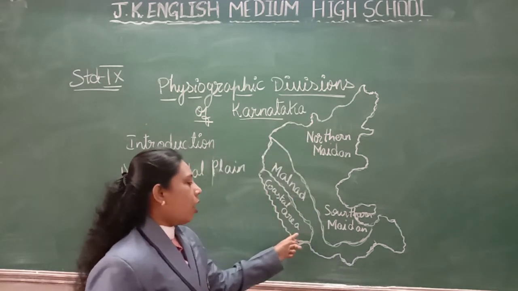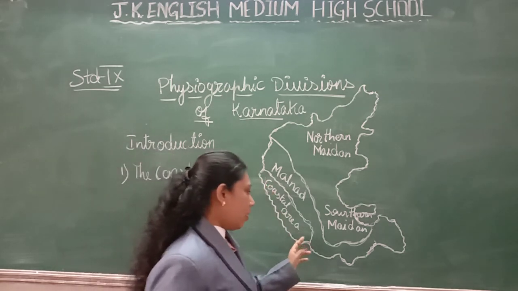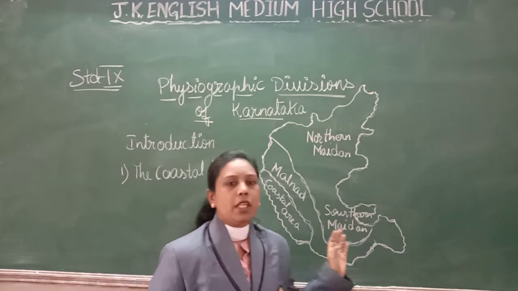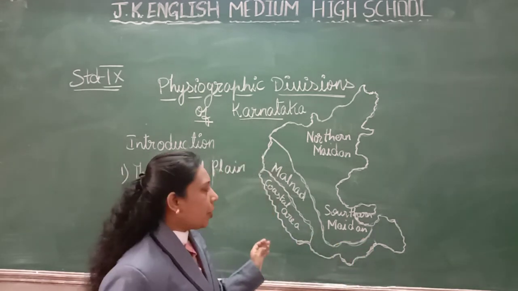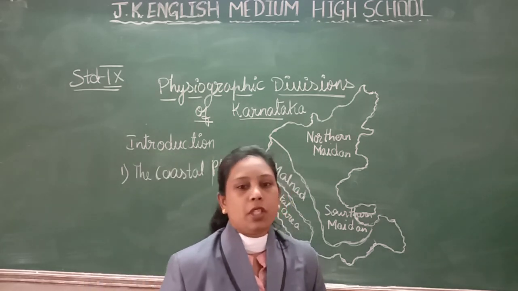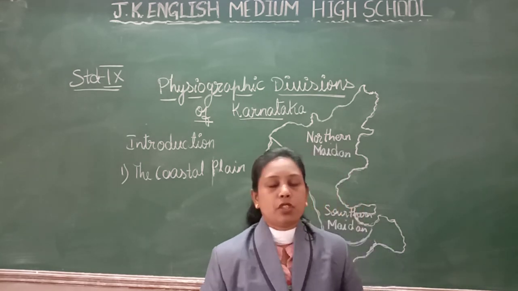It is broad in the south and narrow in the north, and it stretches 320 kilometers from Mangaluru in the south to Karwar in the north.